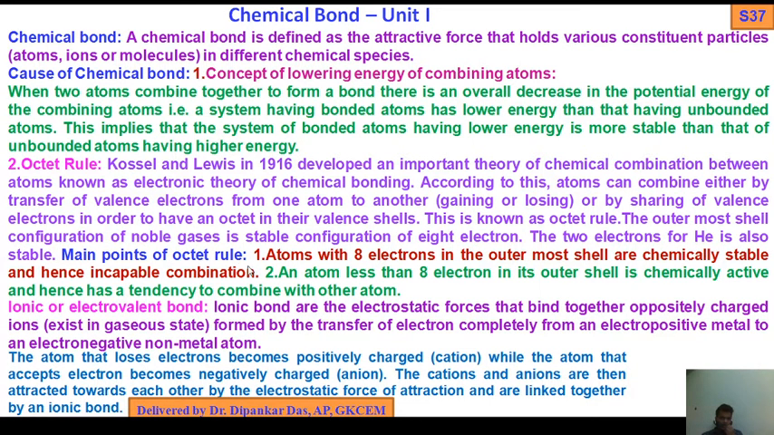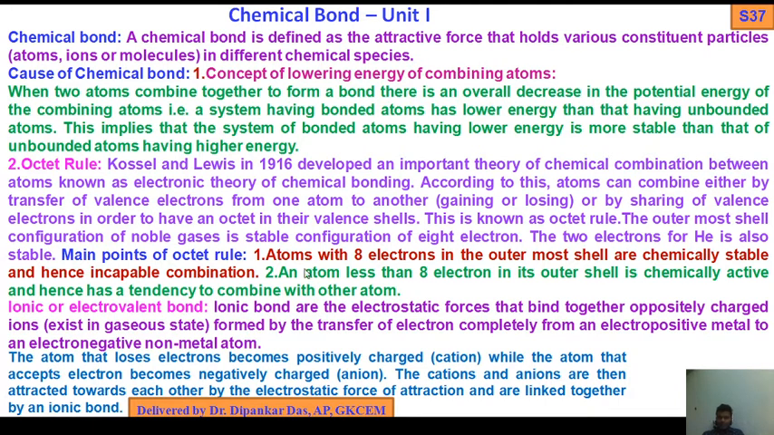So main points of octet rule: number 1, atoms with 8 electrons in the outermost shell are chemically stable and hence incapable of combination. Number 2, an atom with less than 8 electrons in its outer shell is chemically active and hence has a tendency to combine with other atoms.